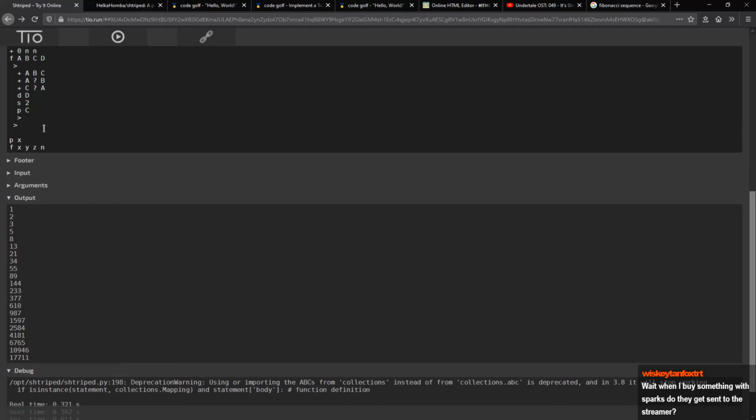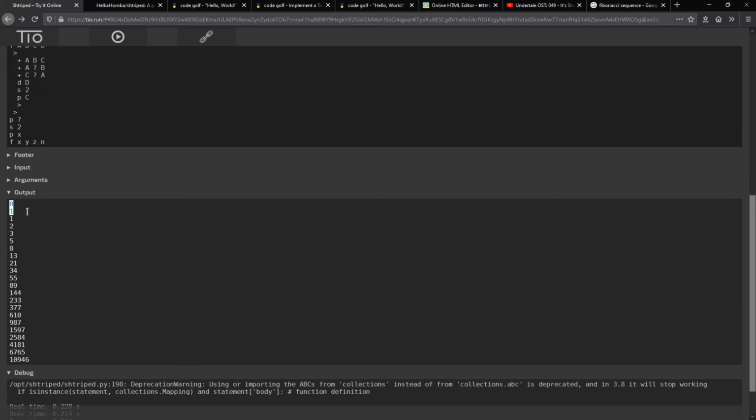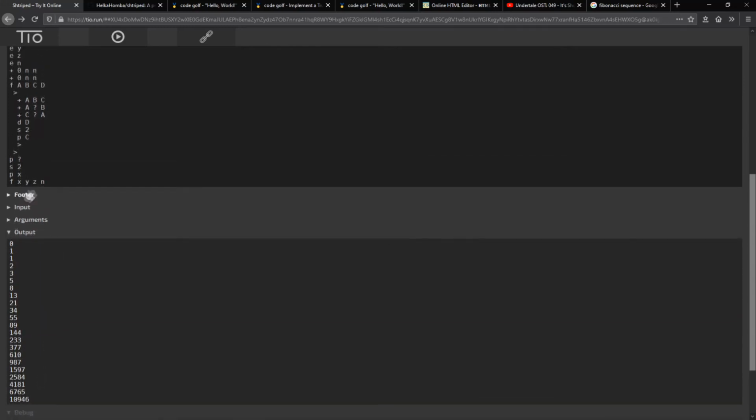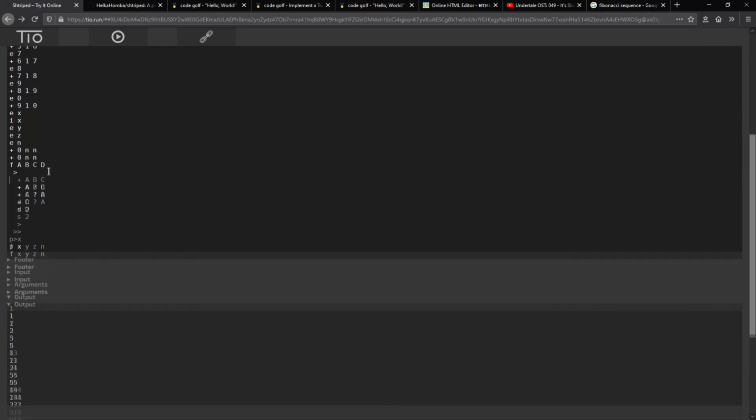No, we need to print 0 as well. Print 0. Oh shoot, I forgot to print the new line. 1, 2, 3, 4, 5, 6, 7, 8, 9, 10, 11, 12, 13, 14, 15, 16, 17, 18, 19, 20. Okay, so it's too much. I'm gonna put the print in front of this. Let's see if that works.